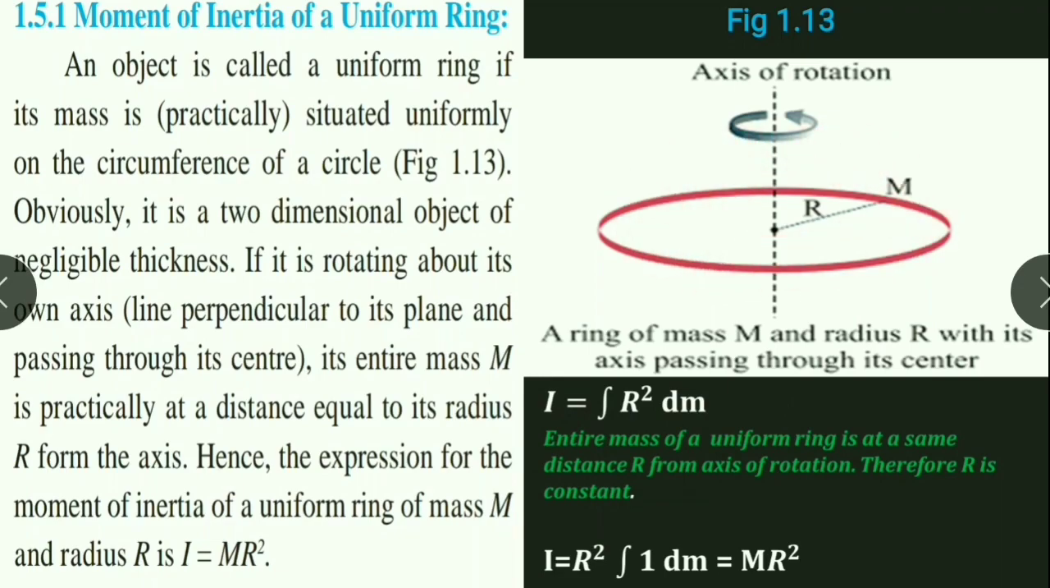In this case, the entire mass of a uniform ring is at the same distance r from the axis of rotation. Therefore, r is constant. Therefore, r square is constant. Take r square out of the integration sign. Therefore, I is equal to r square into integration of dm. And integration of dm is the mass of the ring, meaning total mass. Therefore, I is equal to mr square. Therefore, moment of inertia of a uniform ring is equal to mr square.